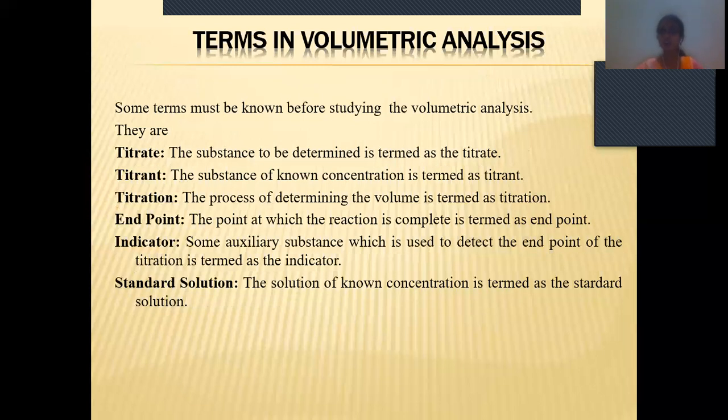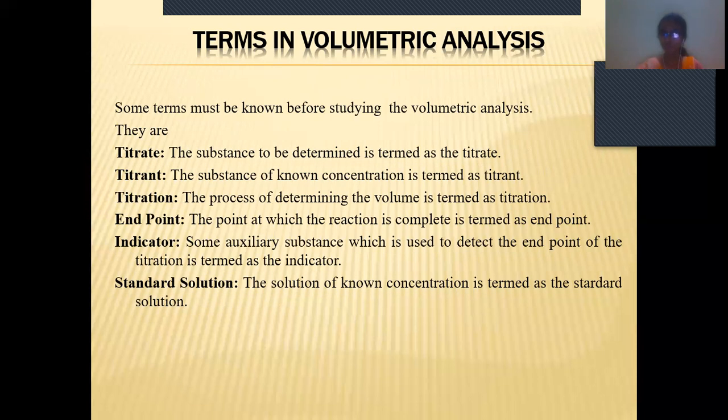Next, terms in volumetric analysis, meaning what terms we are going to use. First one is titrate. The substance to be determined, whatever substance whose concentration we want to know, is known as the titrate. The known concentration of the substance is known as the titrant.